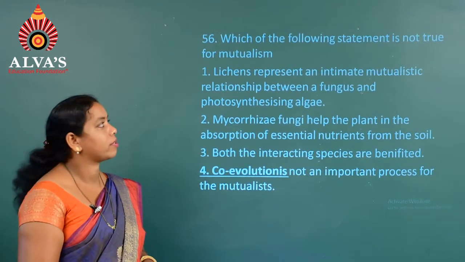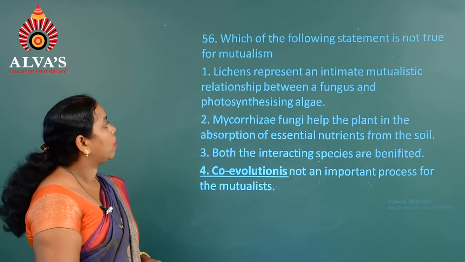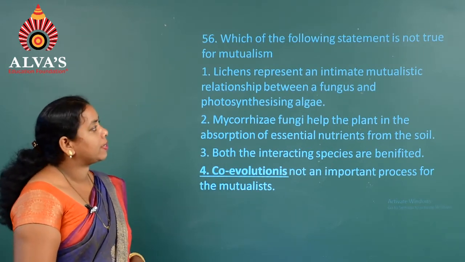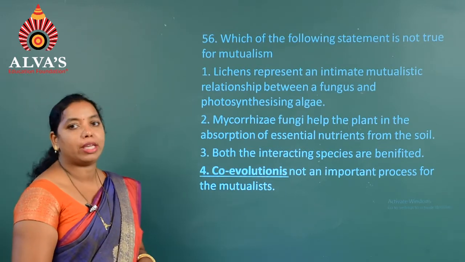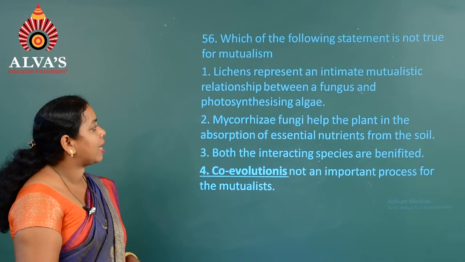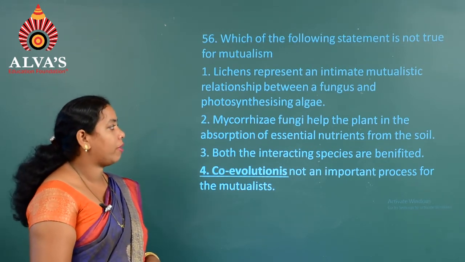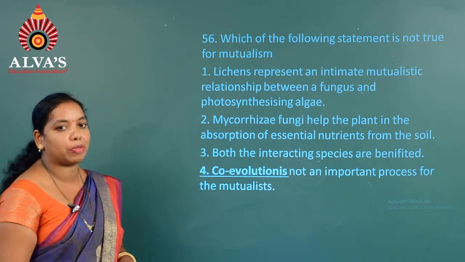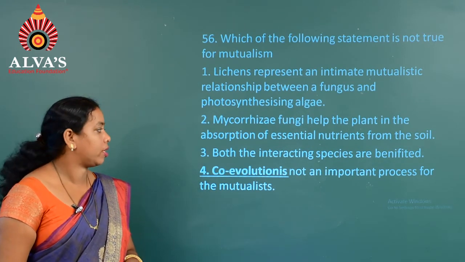Question number 56. Which of the following statements is not true for the mutualism concept? First one, lichens present an intimate mutualistic relationship between fungus and photosynthesizing algae. Second option, mycorrhizae, fungi help the plant in the absorption of essential nutrients from the soil. Third, both the interacting species are benefited.